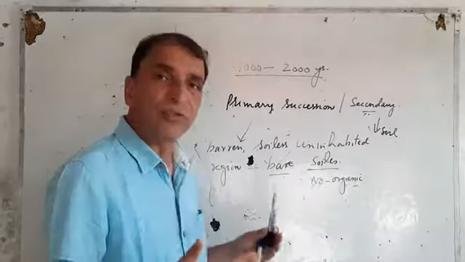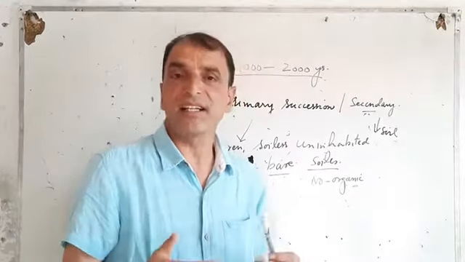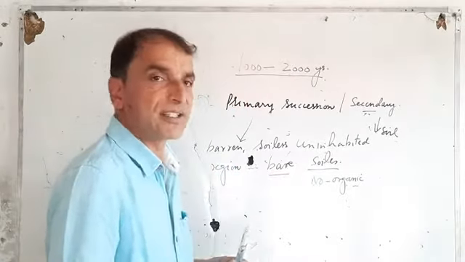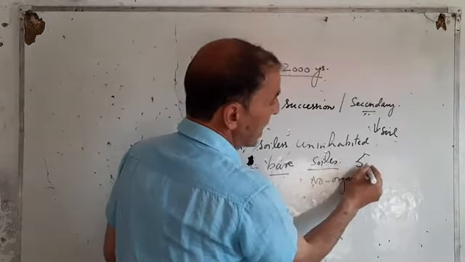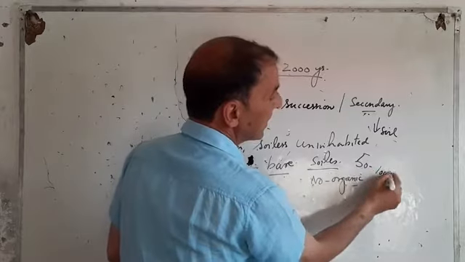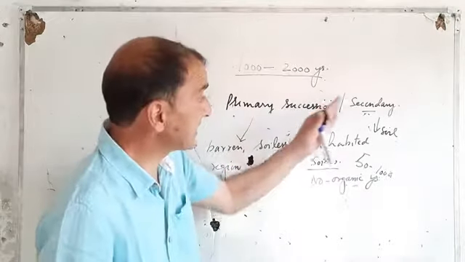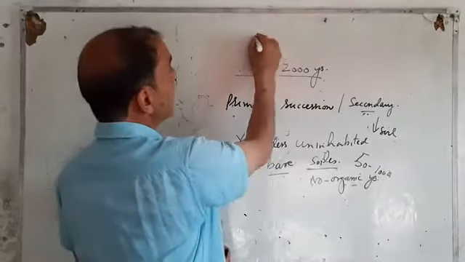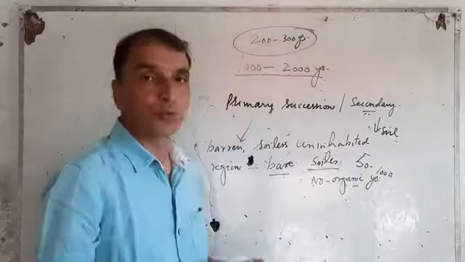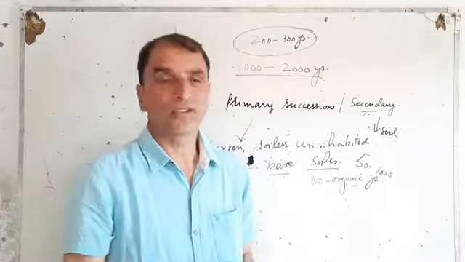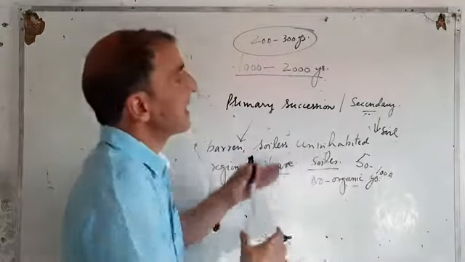If we compare the secondary succession with the primary succession, it takes just 50 to 100 years to regenerate a grassland, or just 200 to 300 years to regenerate or form a forest through secondary succession. These are two different types of successions, primary succession and secondary succession.